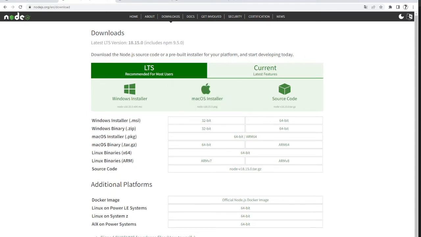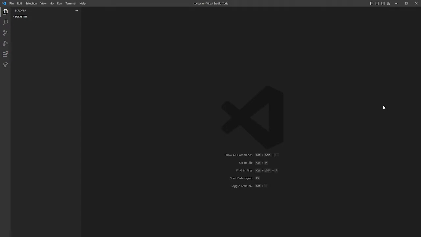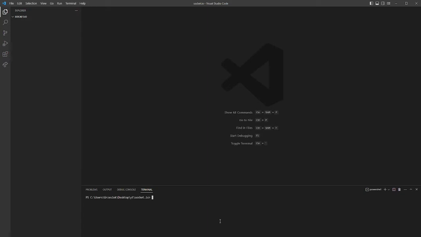So first of all, you should create some folder. In my case it is socket.io. The next step is to open the terminal and run the following command: npm init -y. And with that we initialize a new Node.js project.